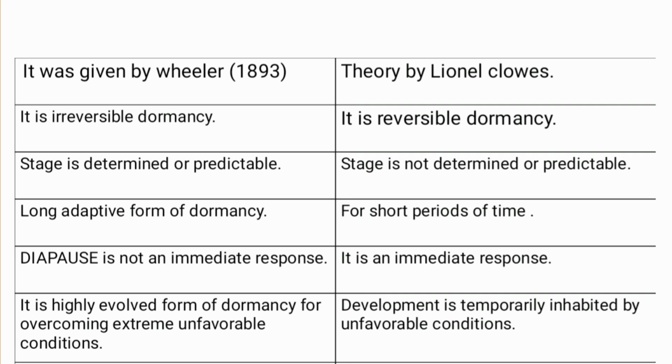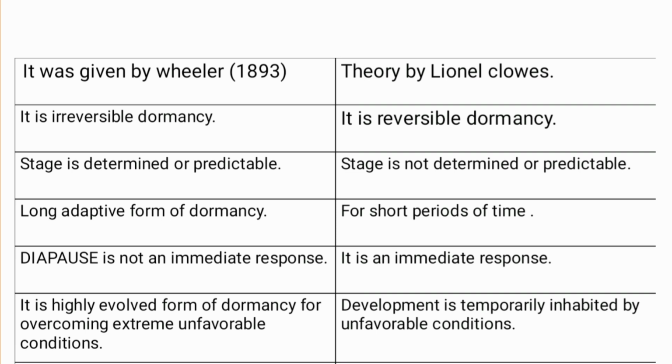In diapause, the process is a long adaptive form of dormancy, and quiescence is for a shorter period of time. Diapause is not an immediate response while quiescence is an immediate response. Why? Because it is for a shorter period of time. That is why it is an immediate response, while diapause is a long and adaptive form, so it is not an immediate response.